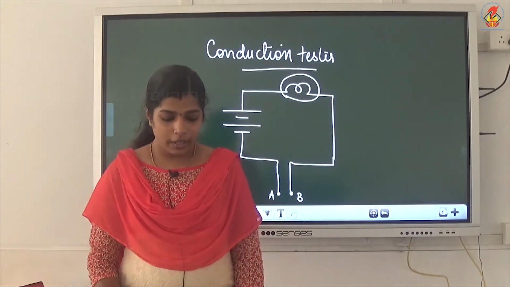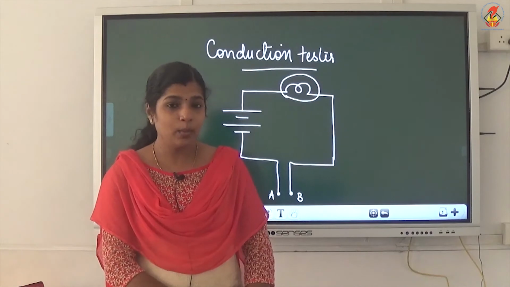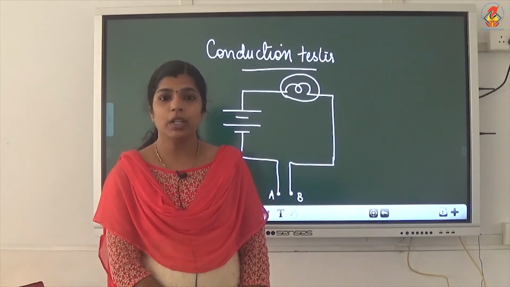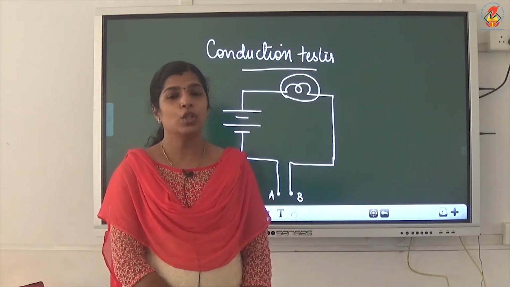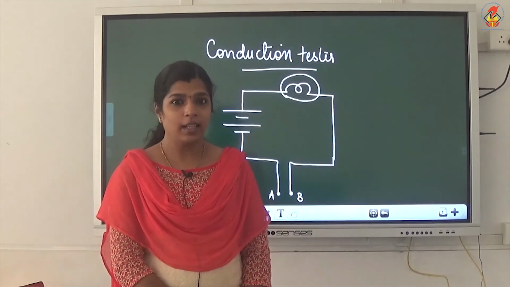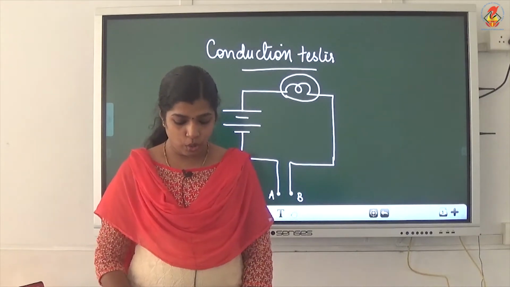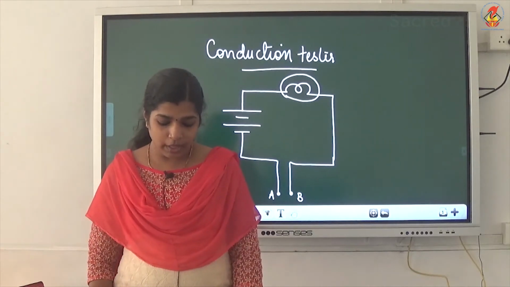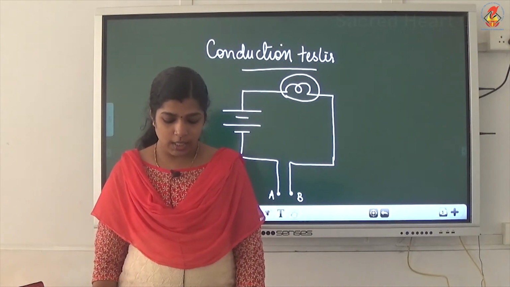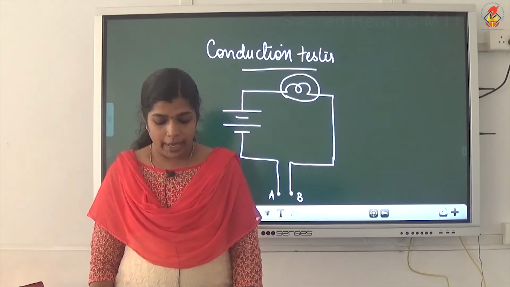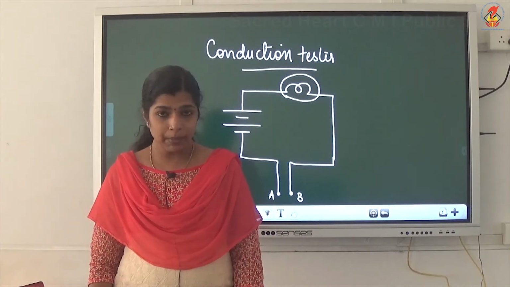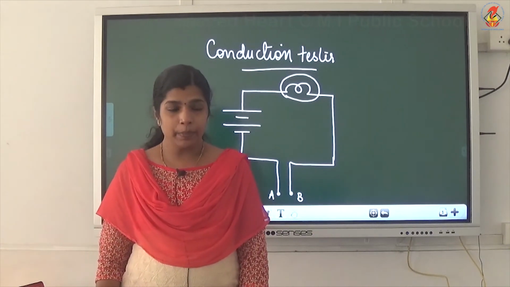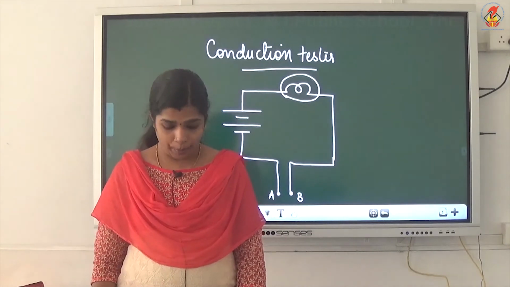Now, in the examples I told, sea water contains salt. So, salt water will conduct electricity. Salt water is a conductor of electricity. The water that we get from sources such as tap, hand pumps, wells and ponds is not pure.